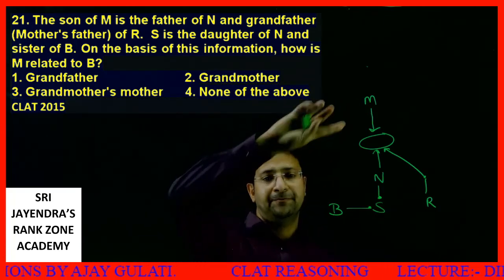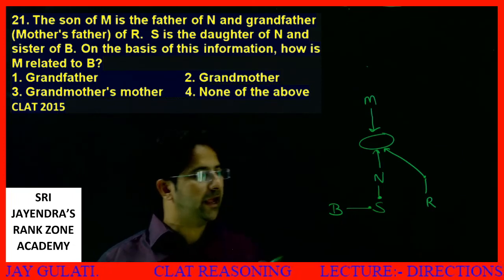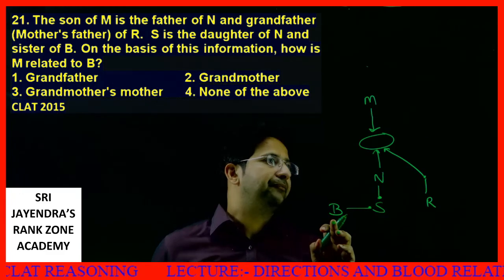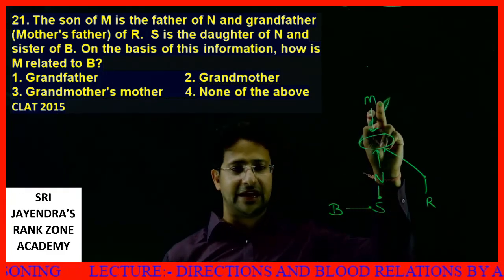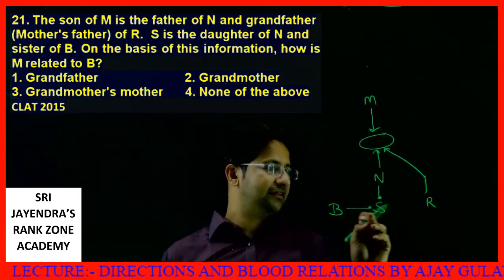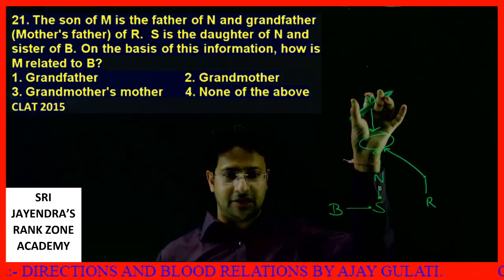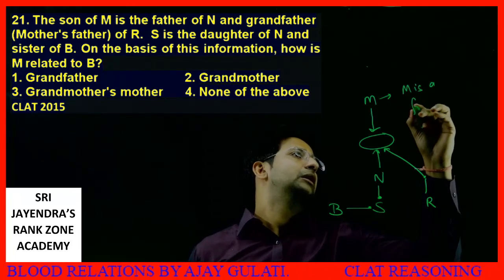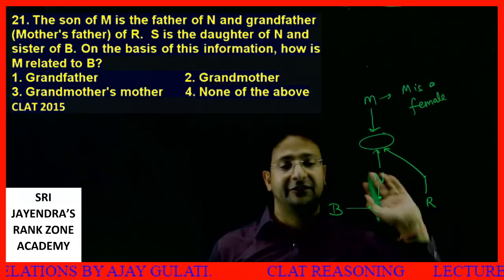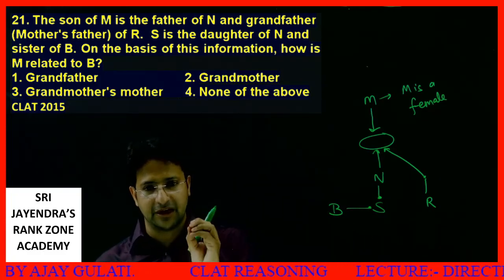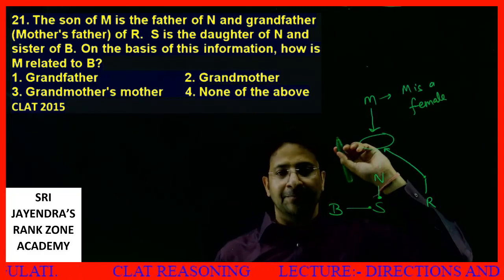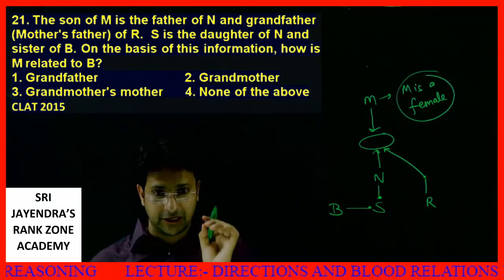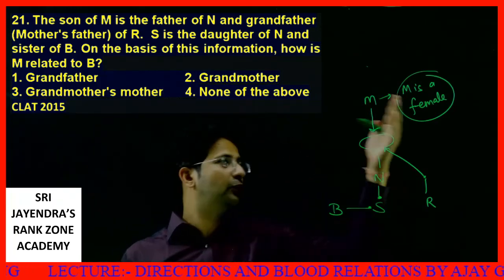See students, there is a bit of ambiguity in the question. M related to B. First of all, M is grandmother's mother. Let's say this is M's grandmother, then mother. This is possible if it is given that M is a female. If M is a female, then this is possible. There should be one small thing given, that M is a female, so the answer will be fine. So we can mark option number 3, provided it had been given in the question that M is a female.